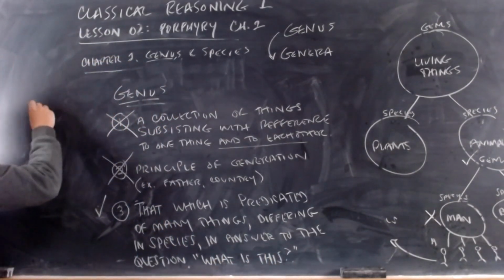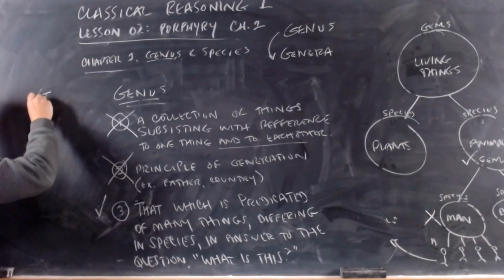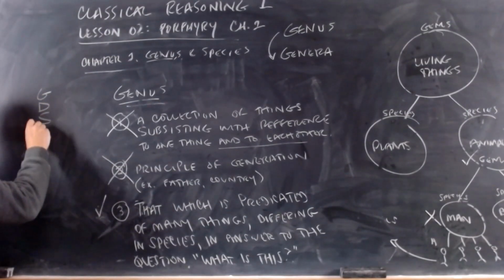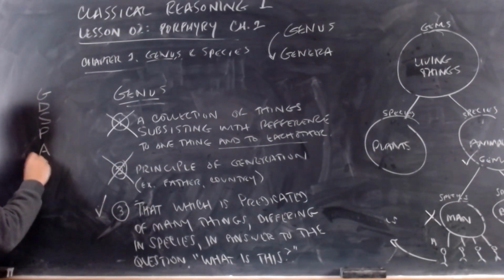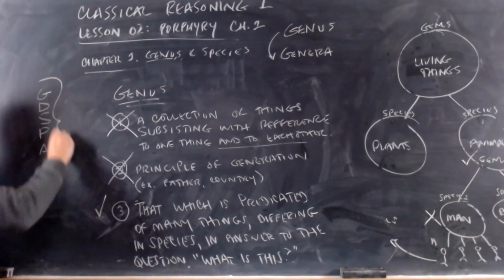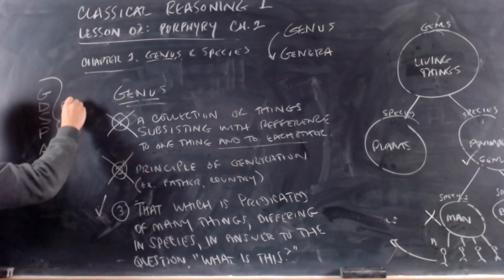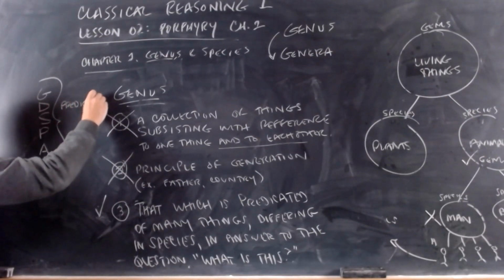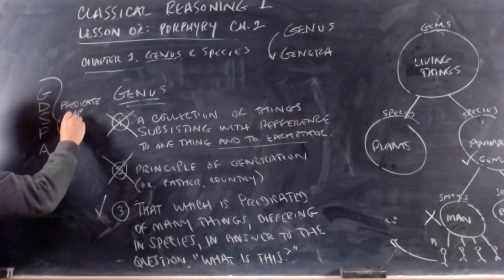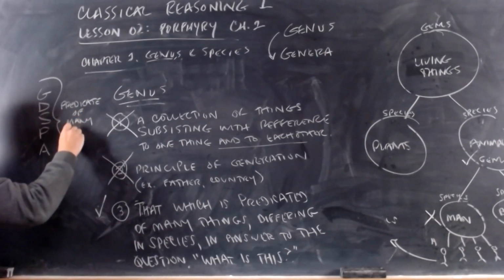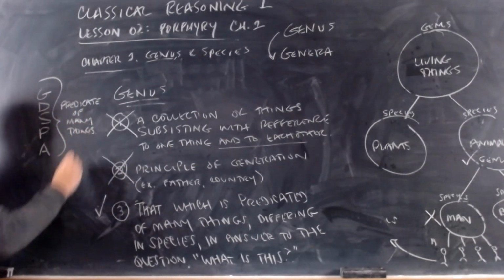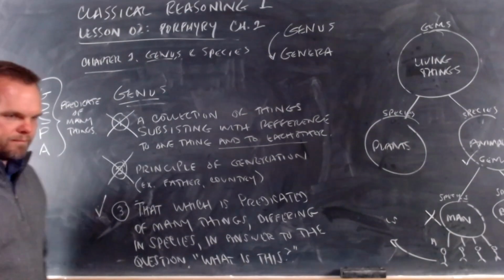I'll write it over here. Genus, difference, species, peculiarity, and accident. All five of the predicables are all predicated of many things. They all have that in common.